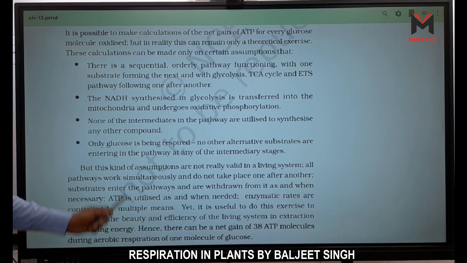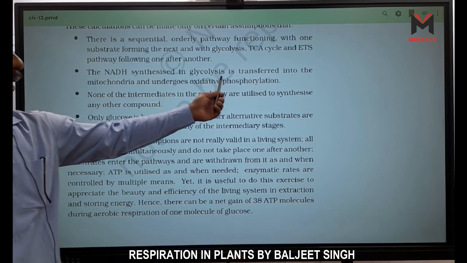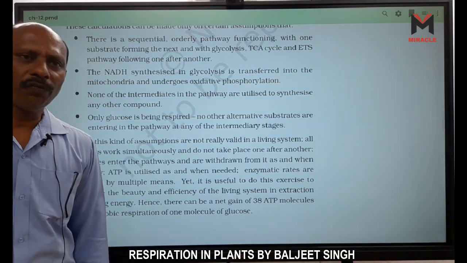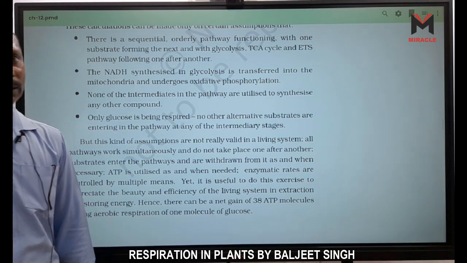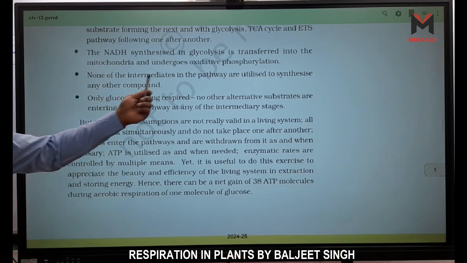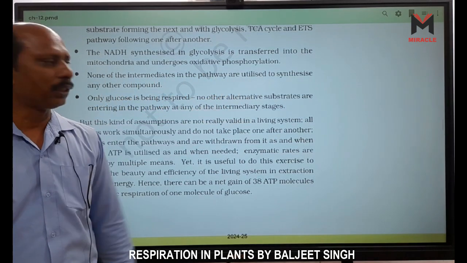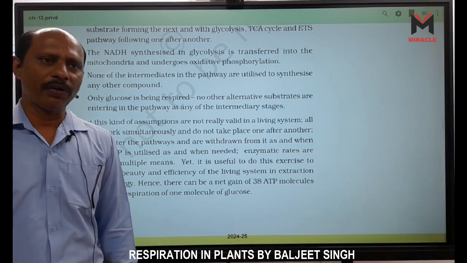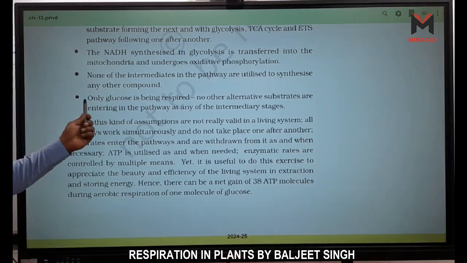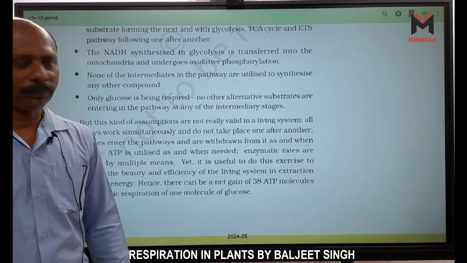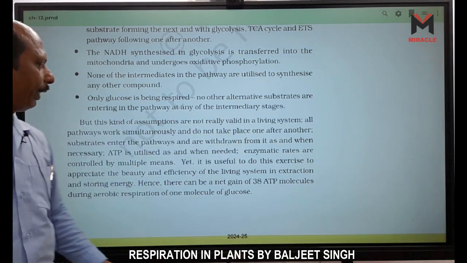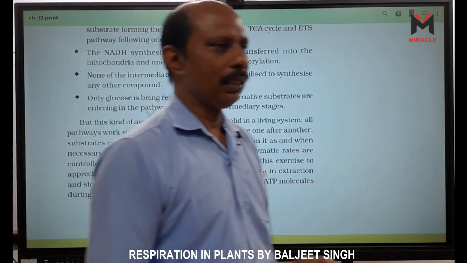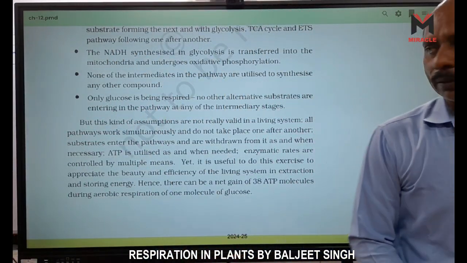The NADH synthesized in glycolysis is transferred into the mitochondria and undergoes oxidative phosphorylation, that is in ETS. None of the intermediates in the pathway are utilized to synthesize any other compound. All the compounds are used only in the formation of ATP, right? Only glucose is being respired here. No other alternative substrates are entering the pathway at any of the intermediate stages.